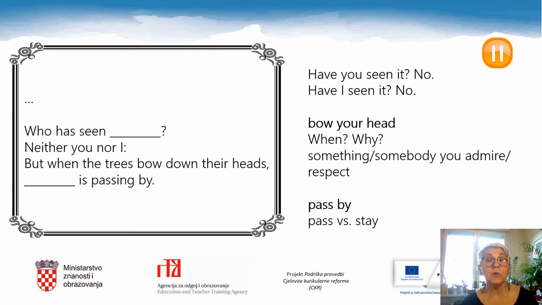We usually bow our heads when something or somebody that we admire, that we respect, passes by. And one more thing in the last line, that something is not staying. There's the verb that means the opposite. That something is passing by. Can you guess now?